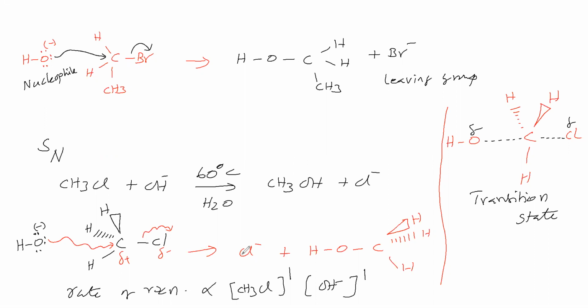Therefore, it is called an elementary step. For the elementary step, the rate of reaction depends on the concentration of these two, and the power means the coefficients. Their coefficients are the power. Therefore, the power is 1, 1. So the rate of reaction is like this: it depends on this concentration to the power 1 and this concentration to the power 1.